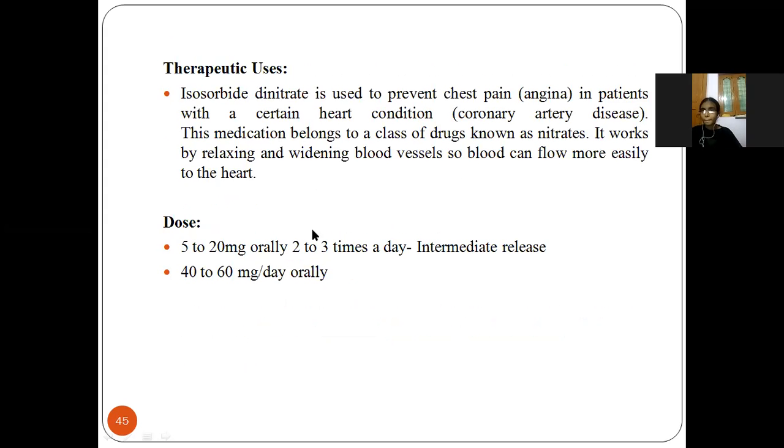Next, therapeutic uses. It is used in the treatment of various heart diseases like coronary artery disease and angina pectoris. It relaxes the heart vessels and widens the blood vessels for easy flow. This medication comes under the nitrates. Next, the dose is 5 to 20 mg orally 2 to 3 times a day if it is immediate release, and 40 to 60 mg per day by the oral route.